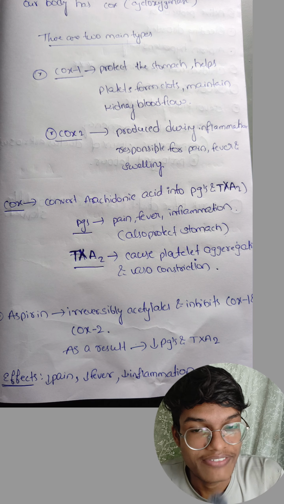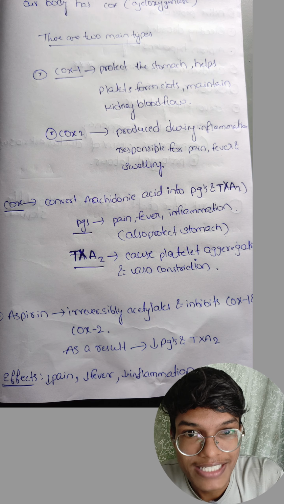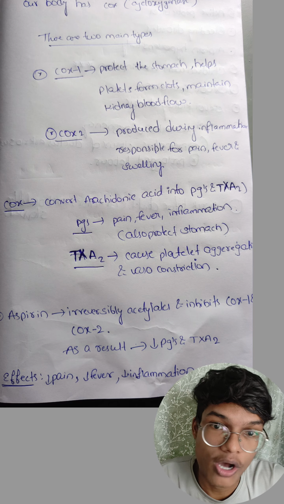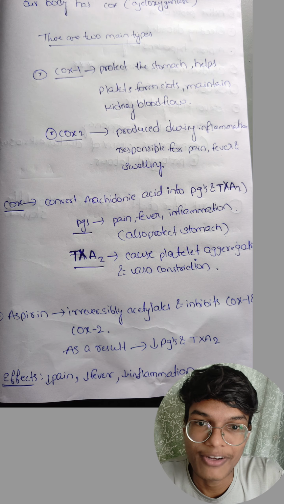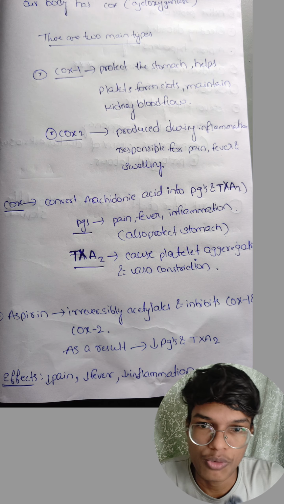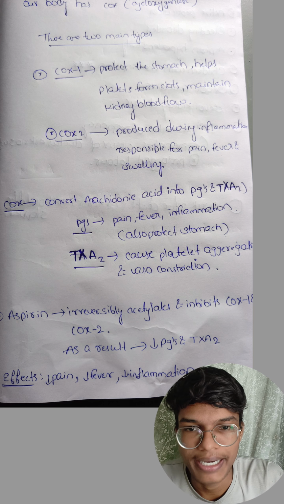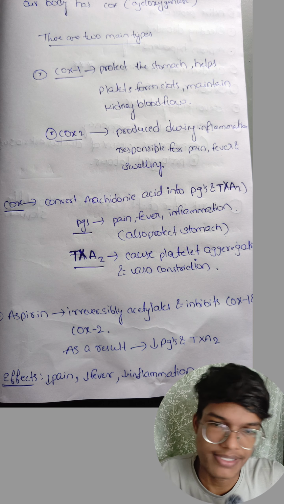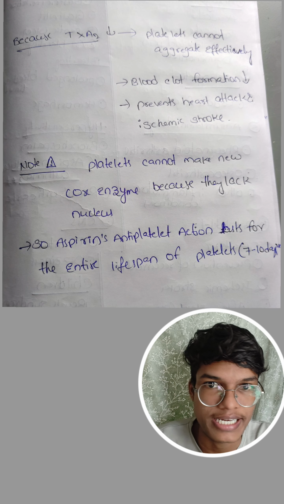But whenever we give aspirin, what happens? It irreversibly acetylates and inhibits COX-1 and COX-2. As a result, what happens? There will be decreased prostaglandins and thromboxane A2. So effects like decreased pain, decreased fever, and decreased inflammation can be seen. Those are mediated by prostaglandins.